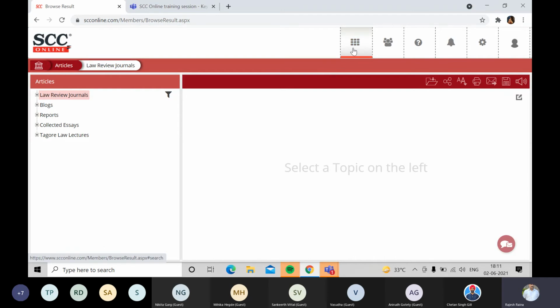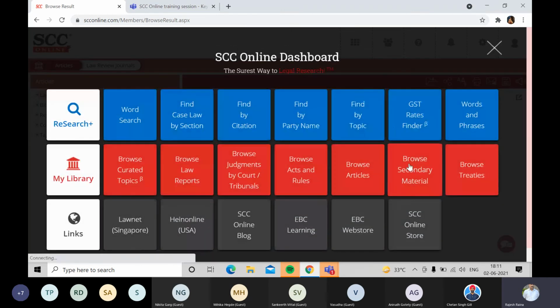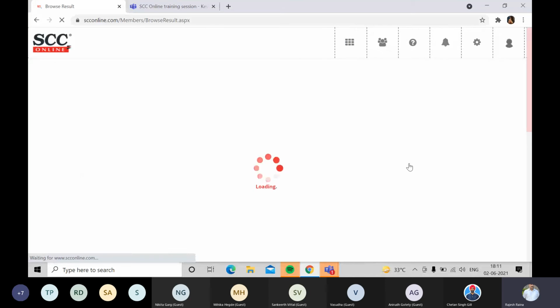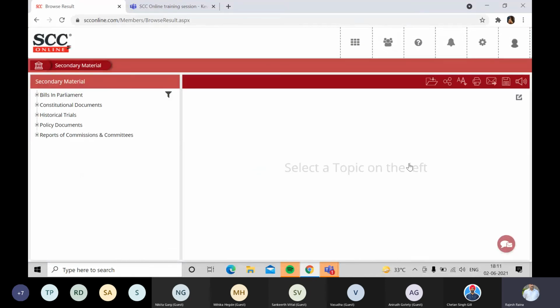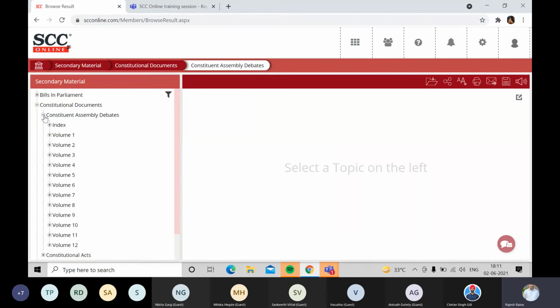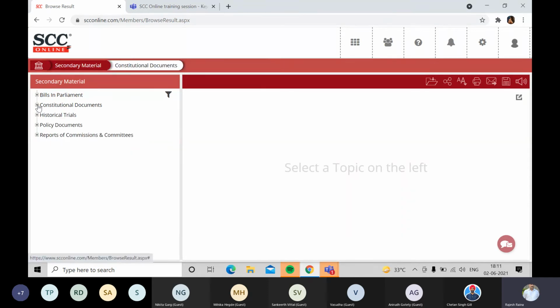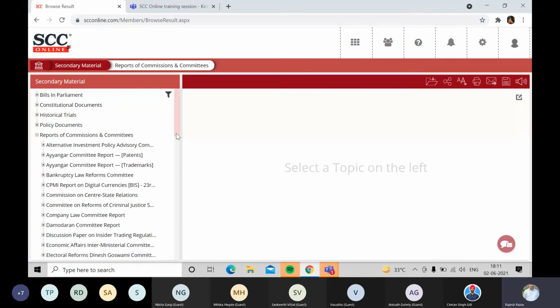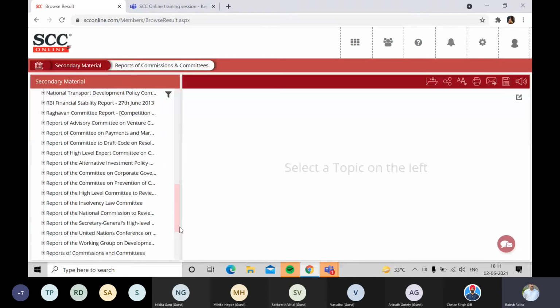Now let me just go back to the dashboard and quickly sum up with this browse secondary material, where we have the bills in Parliament introduced in both Lok Sabha and Rajya Sabha and passed also in Rajya Sabha and Lok Sabha, as well as the constitutional documents, which contains the entire index of volume 1 to 12 of Constitution Assembly debates, some historical trials and policy documents from various departments, as well as the various reports of commissions and committees, including the Law Commission reports, pre-independence, as well as the current ones.